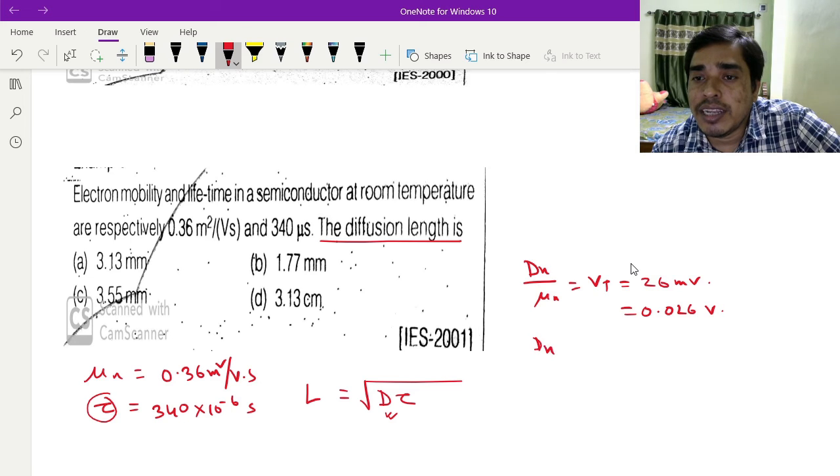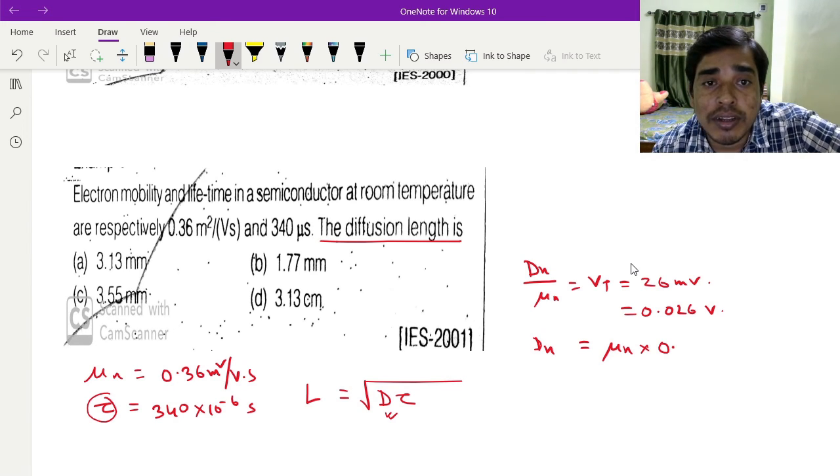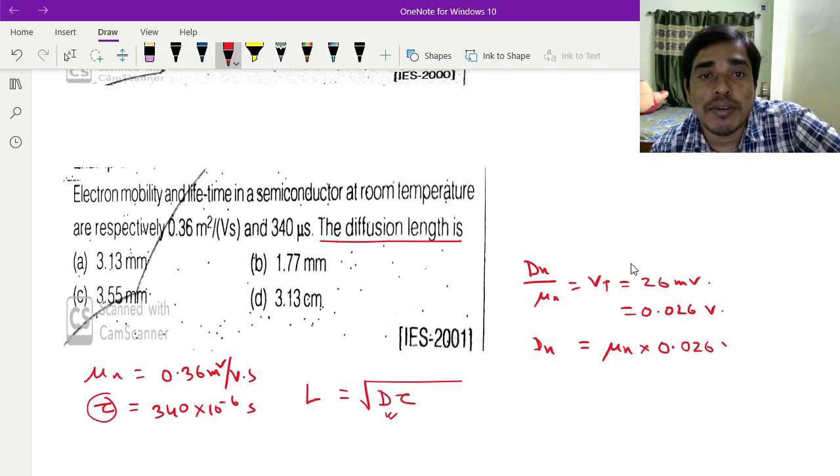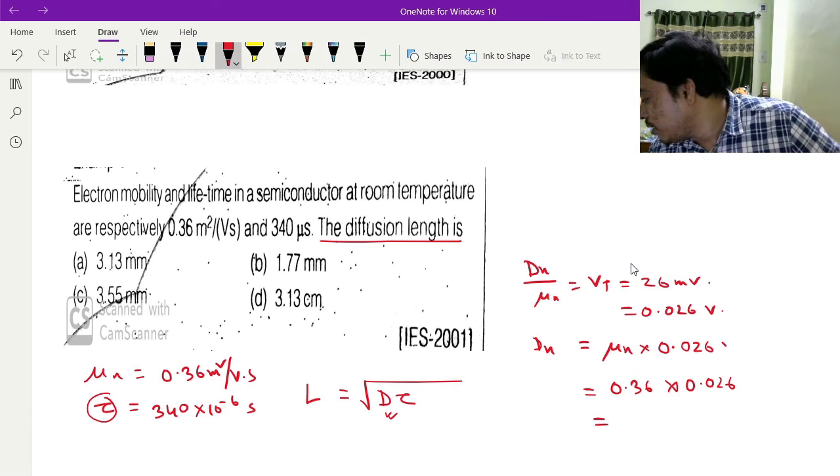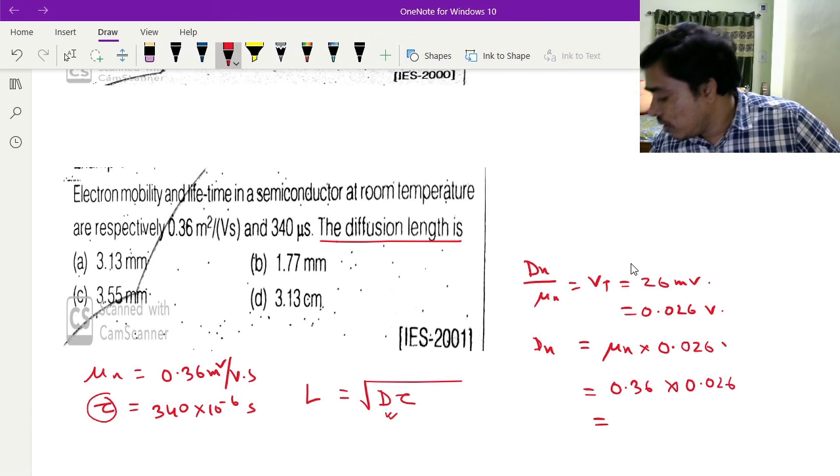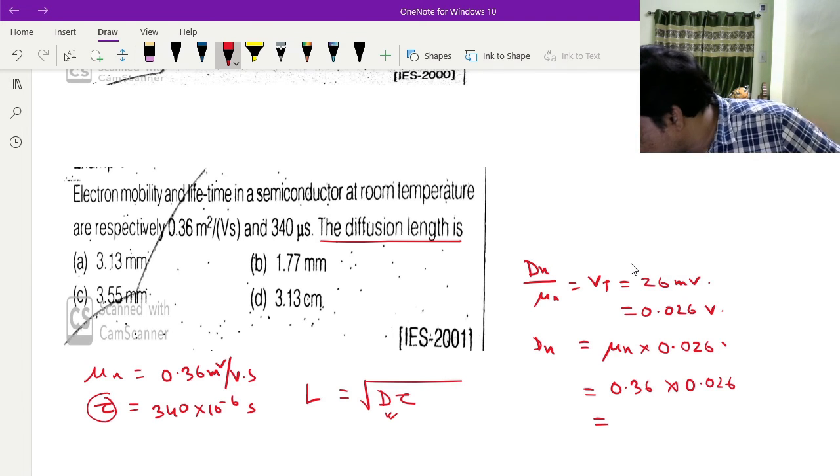So Dn is given by mu n multiplied by Vt, 0.36 into 0.026.